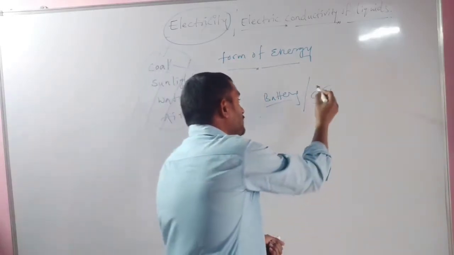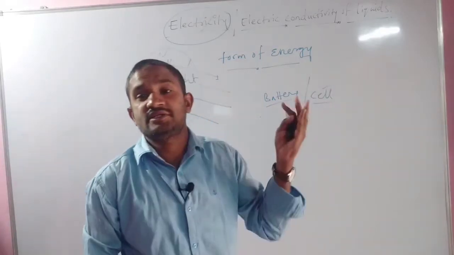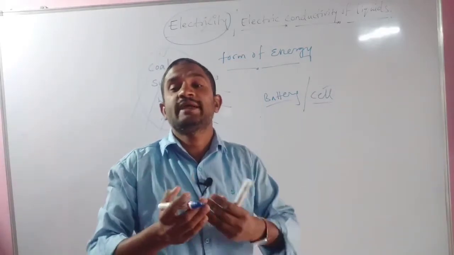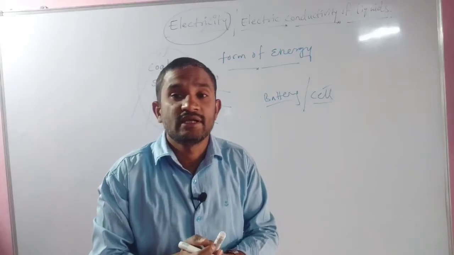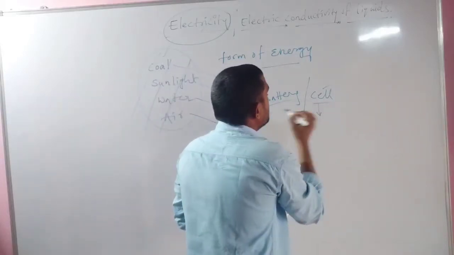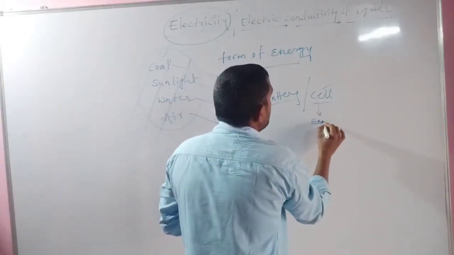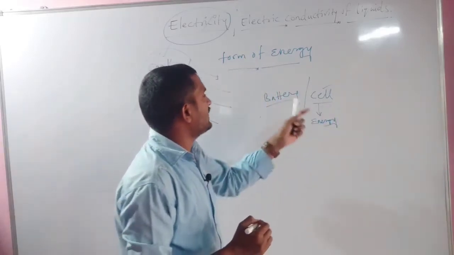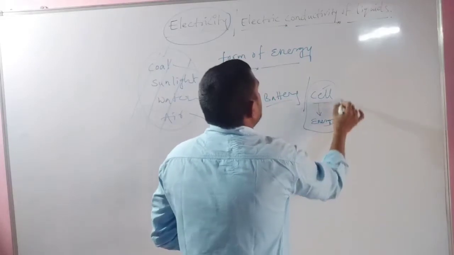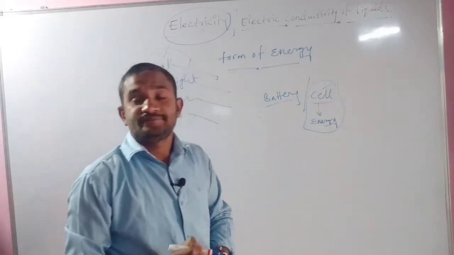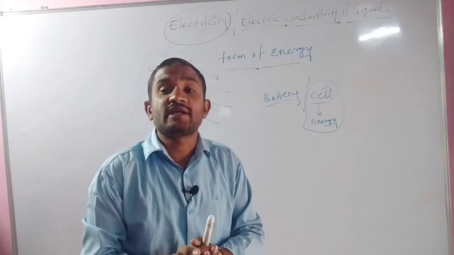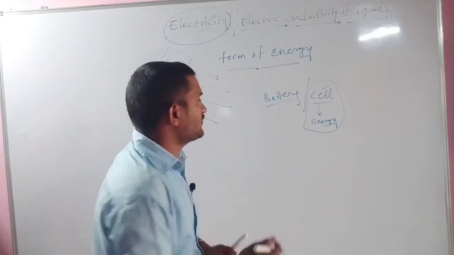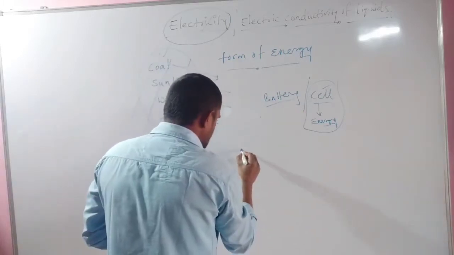They are prepared in the industry and sent to the shop, and we buy and utilize them. The cell contains electric current, that means some kind of energy. What kinds of components and chemicals are present inside the cell? How does it work in our everyday life? We have to discuss this cell.